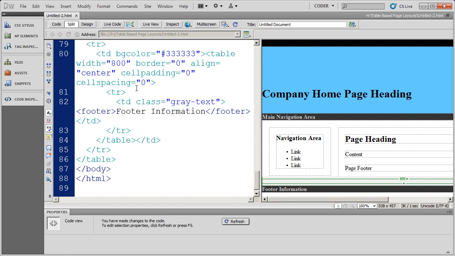So screen readers, search engines, and other accessibility tools will be able to understand what these different areas are if they're HTML5 aware.